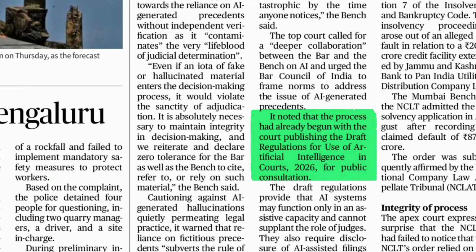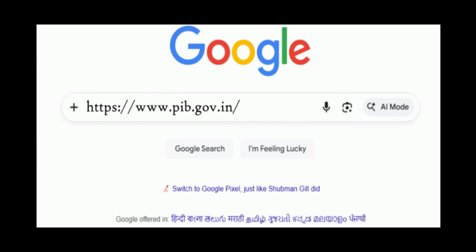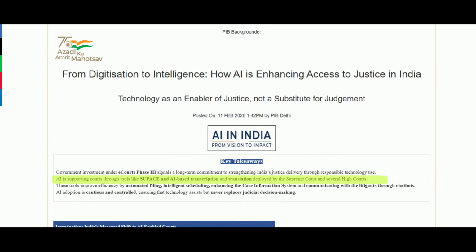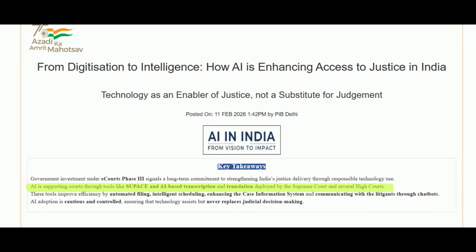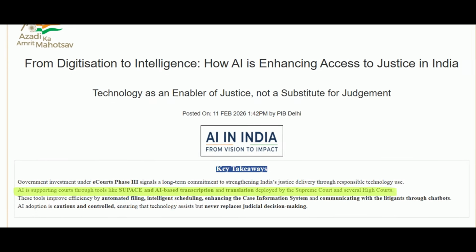Similarly, when I continue reading this article, I'm able to understand that Supreme Court has already come up with a draft advisory on how AI should be deployed, how AI should be utilized in judiciary. Now I'm more curious about that. So what do I do now? Just open PIB. I go through the relevant articles published in PIB about how AI is used in Indian judiciary. I get to know the different processes in Indian judiciary where AI is actually used today, right?